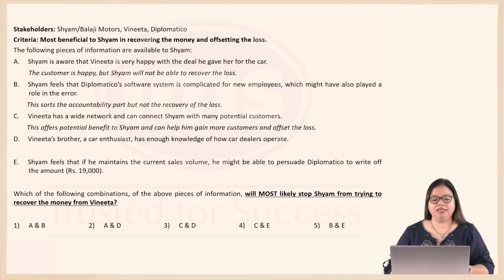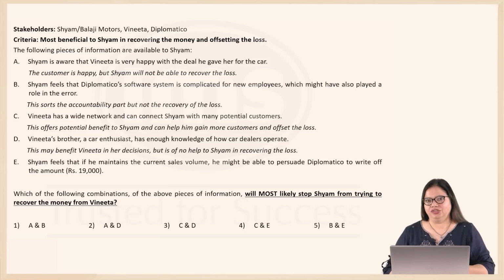D. Vijitha's brother, a car enthusiast, has enough knowledge of how car dealers operate. Now this is not connected to Shyam and Shyam recovering the loss or offsetting the loss, which means D is not relevant here. It might benefit Vijitha in making decisions, but definitely is of no help to Shyam.